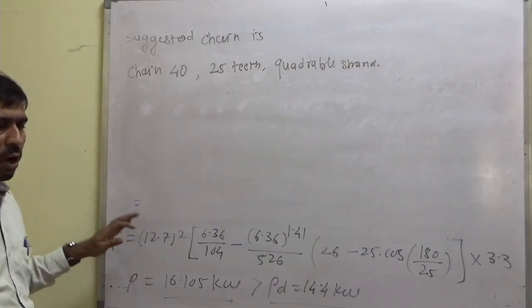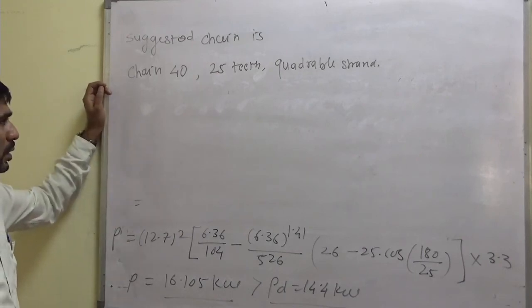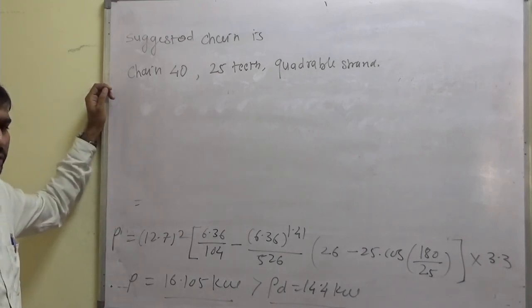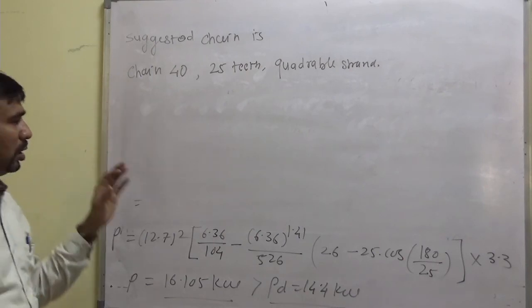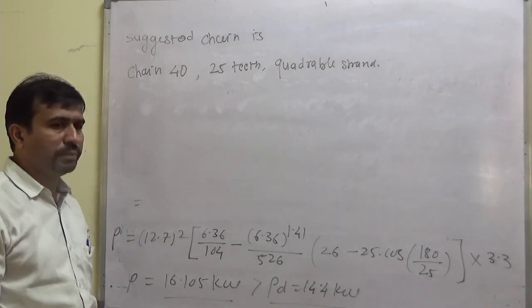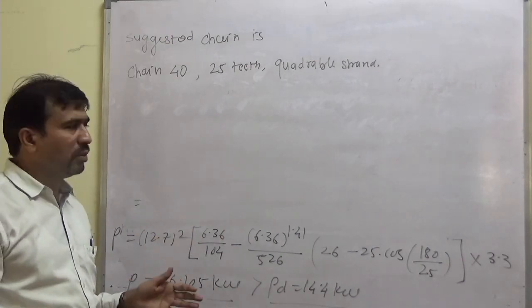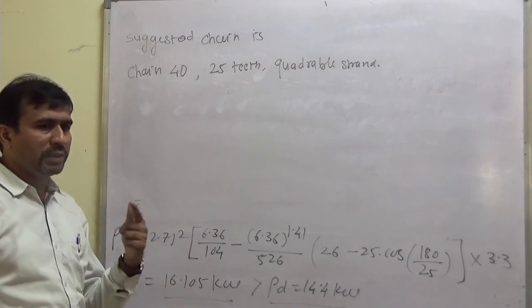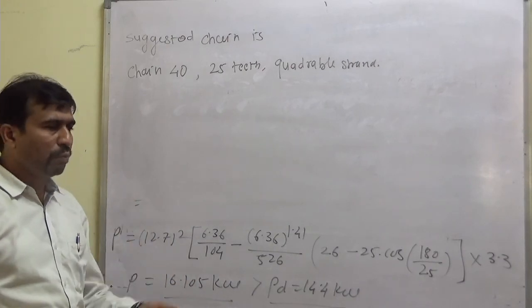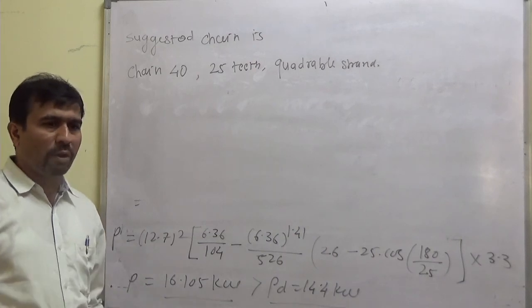Okay. So now we are very close to the design power. That might be the question in your mind: how many iterations do we need to do to select the suitable chain number? It is expected that if the first chain number is not suitable, we should try at least one more iteration with the same chain number without directly increasing the number of strands.